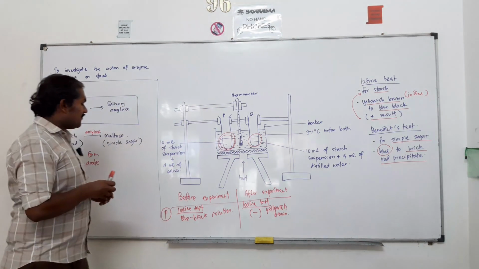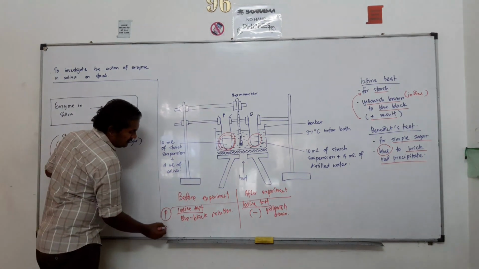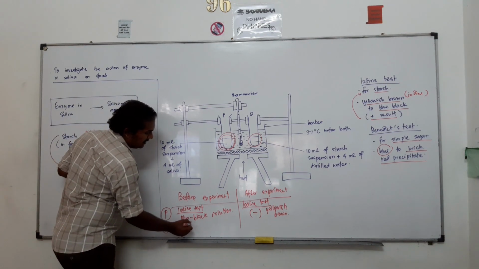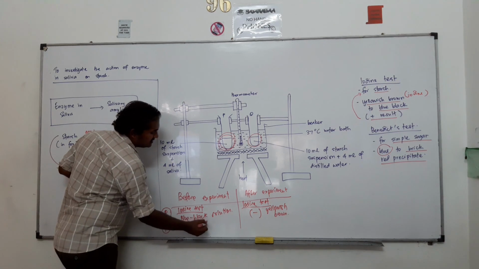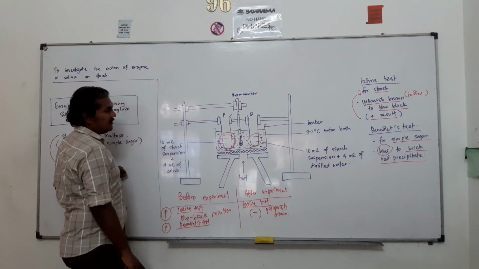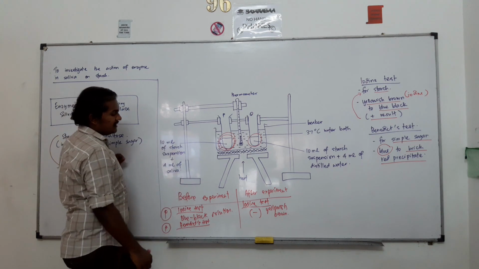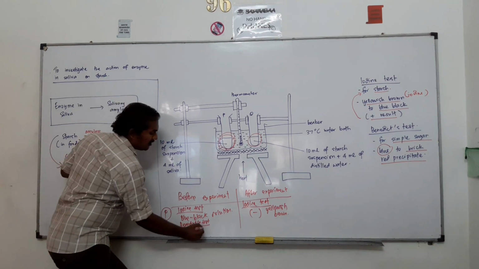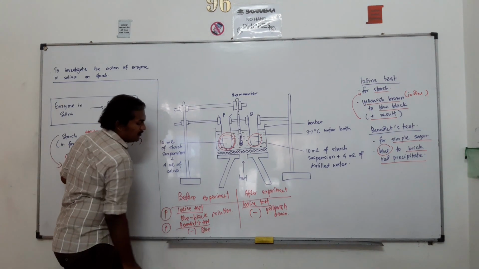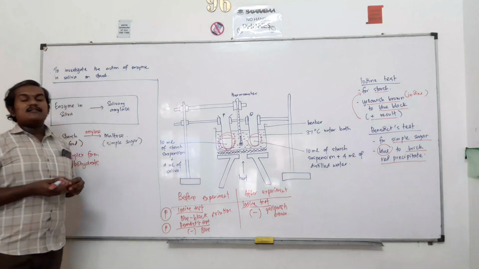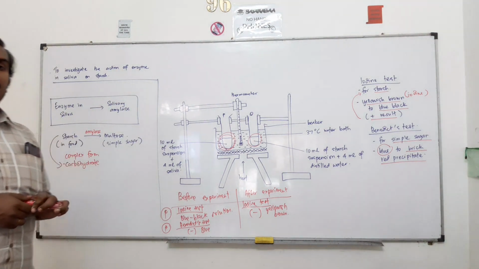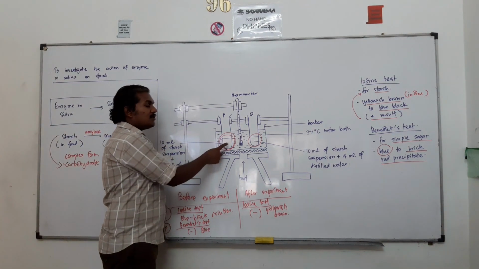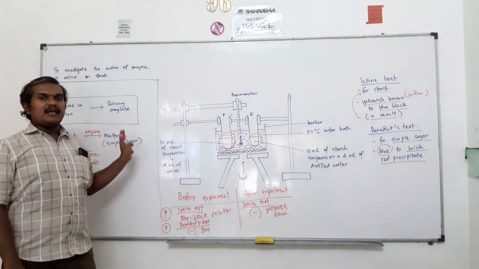Okay, now for the same solution P, we are going to do the Benedict test also. When you do Benedict's test at the beginning of the experiment, before the experiment starts, the Benedict test will give you a negative result. That means the original color of Benedict solution, blue, remains. There is no change at all, because you won't have any simple sugar here, only starch before the experiment.